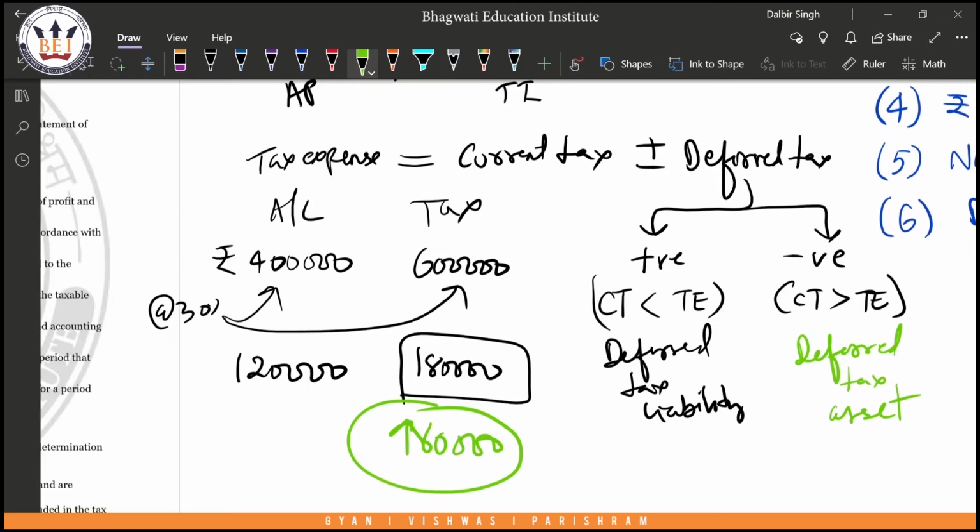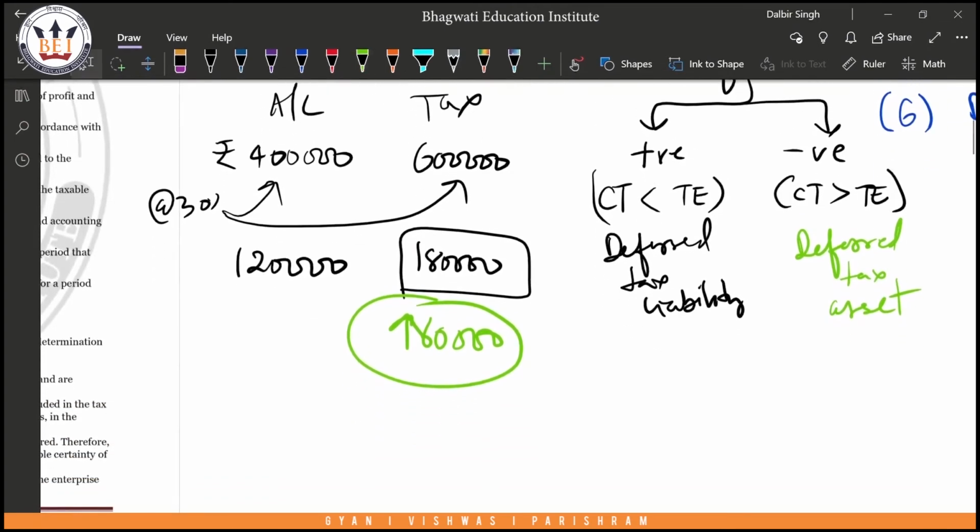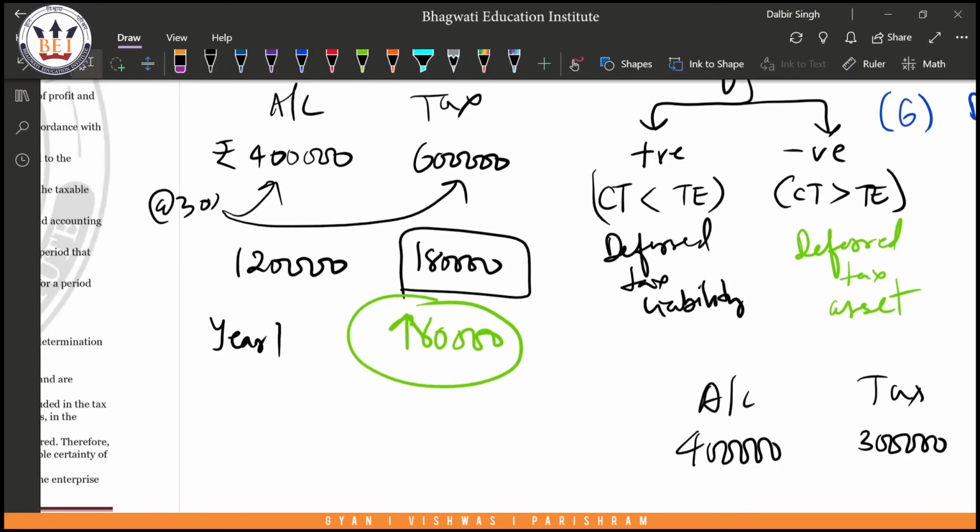Now, okay, fine, let me continue this example. Now here I have how much? 60,000 of deferred tax asset. Now let's say in the next year my accounting profit is, let's keep it 4 lakhs only, and my tax profit is, let's say, 3 lakhs. Okay, now in year one my accounting profit was 4 lakhs, tax profit was 6 lakhs. In year 2 my accounting profit is 4 lakhs, and tax profit is 3 lakhs.